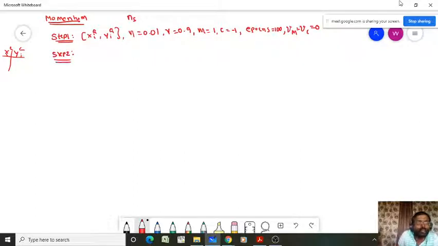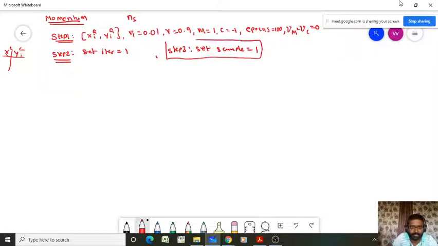In step 2 what you have to do? You have to set your iteration value equal to 1, and in step 3 set your sample equal to 1. Suppose you want to update your model parameters using the momentum optimizer sample by sample, then this step comes into the picture. Suppose you want to update your model parameters based on small batches, then set batch equal to 1. You have to update with respect to the batch number. Suppose you want to take all the samples in the training data set as a single batch, then this complete step will not come into the picture.